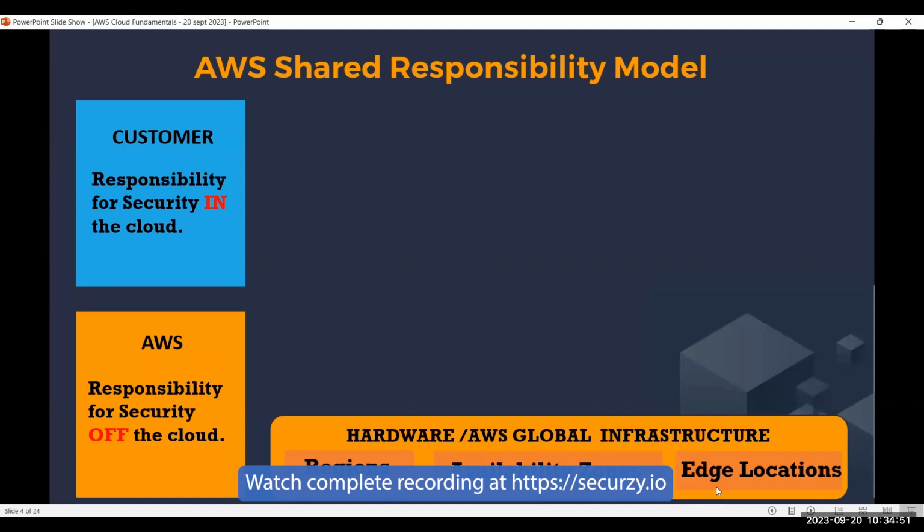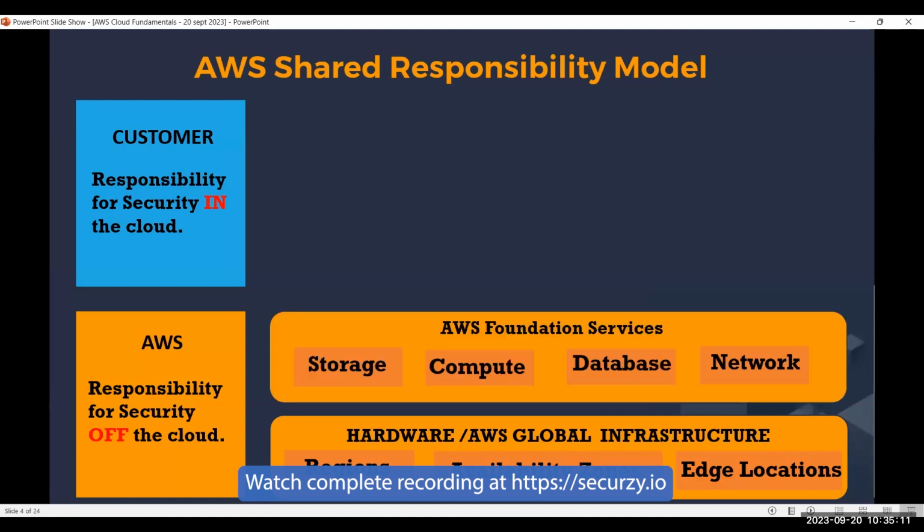These 3 are considered as the AWS global infrastructure. And AWS is responsible for managing and securing the AWS global infrastructure and hardware and virtualization part. Okay, the physical hardware and the physical data center, it is responsible for that.